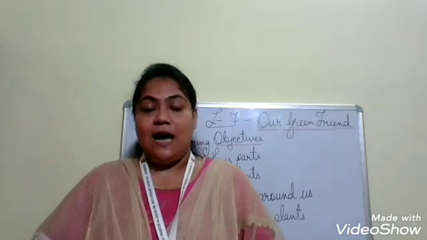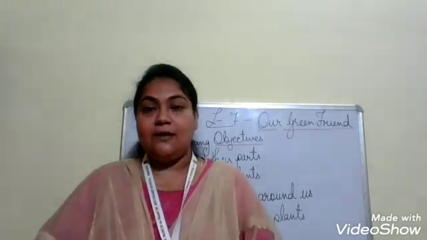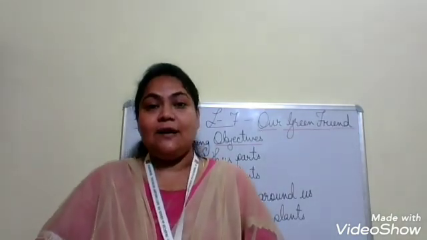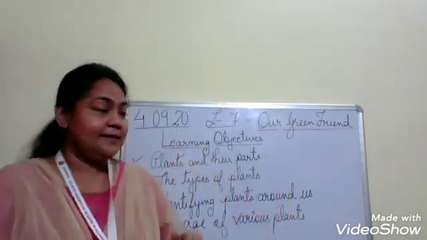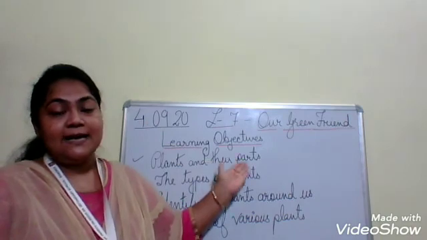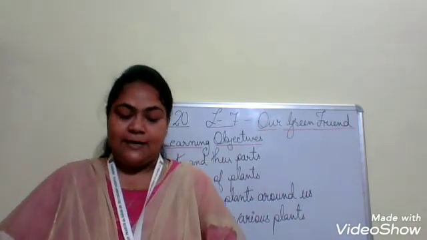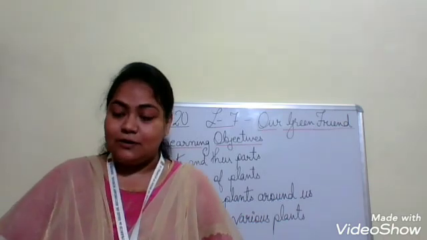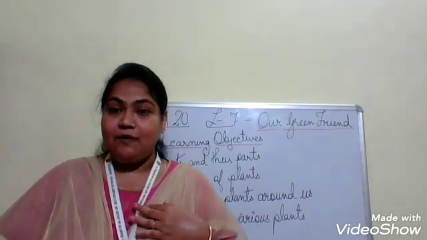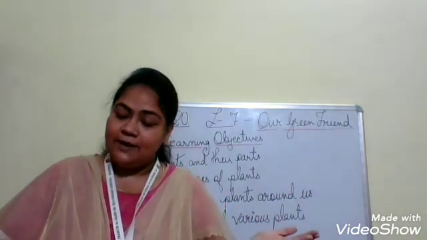Okay children, I would like to stop here for today. I want to wind up my class here. And what is the main thing we have learned in today's class? We have learned about plants and their body parts. We can see a plant is also a living thing. As we have our body parts, plants too have their body parts.